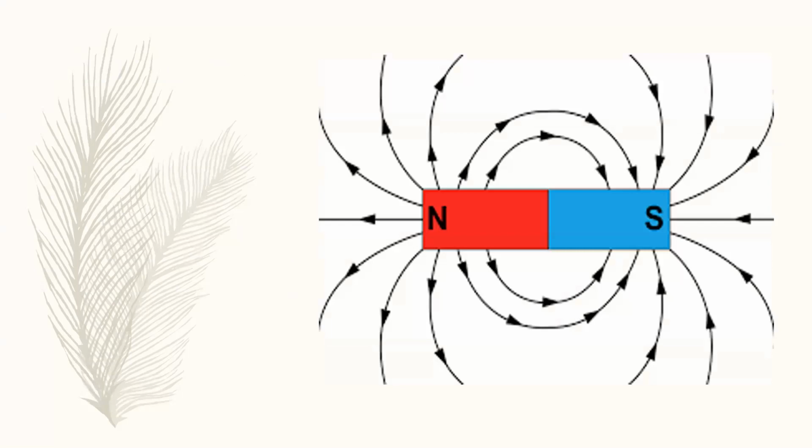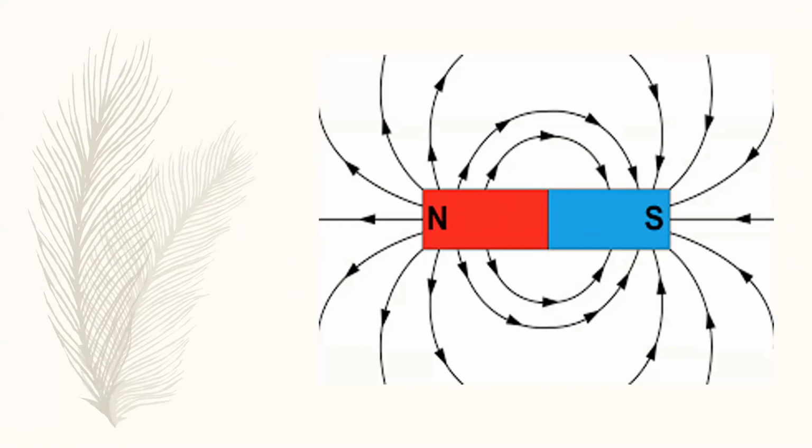You can see here in this figure, this is a magnet. This magnet has two poles. One is the so-called north pole and the other one is the so-called south pole. Each and every magnet has two poles, one north and the other south.